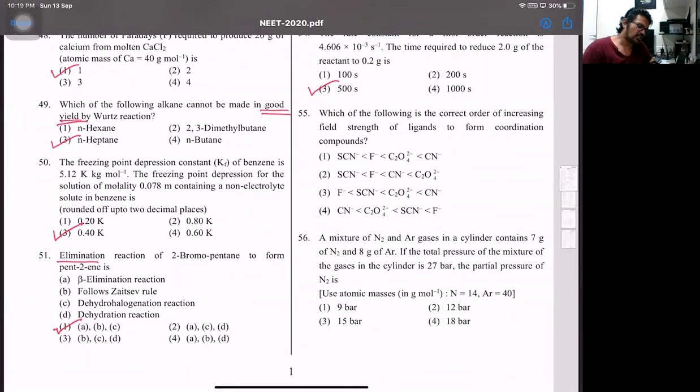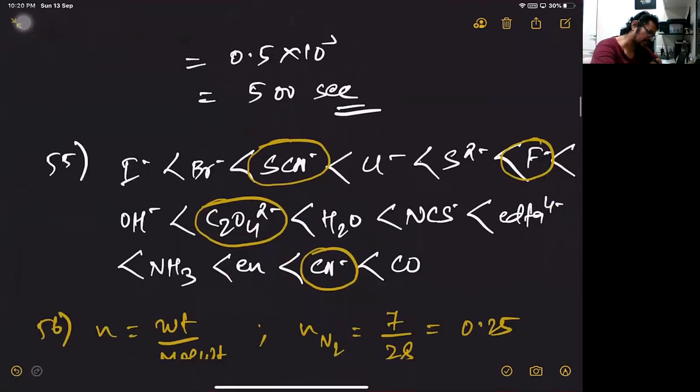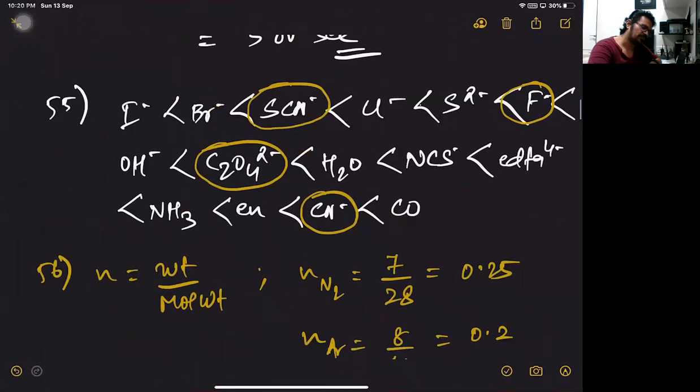Then 55, the correct order of increasing lower to higher field strength of ligands. Now if you see the field strength of ligands, that's going to be option A. SCN, that's a thiocyanato ion, then fluoride, C2O4 2-, that's oxalato, and last is cyanide. I'll just show you the order with respect to the ligands. Look at this part, that's the order.